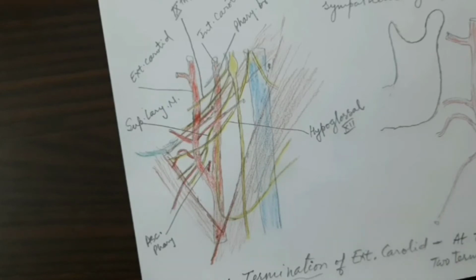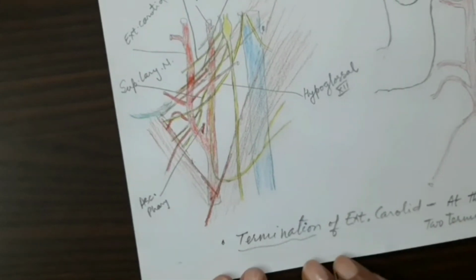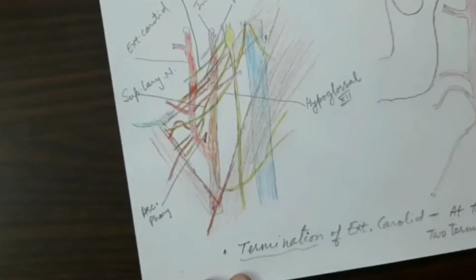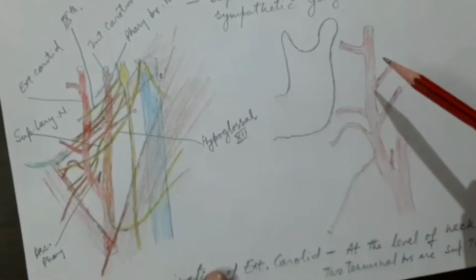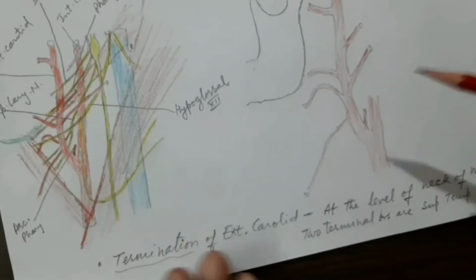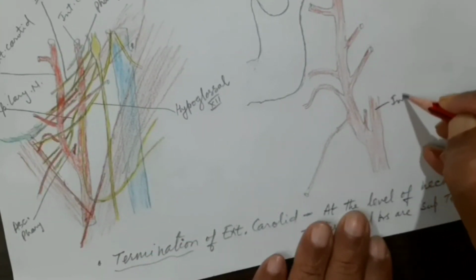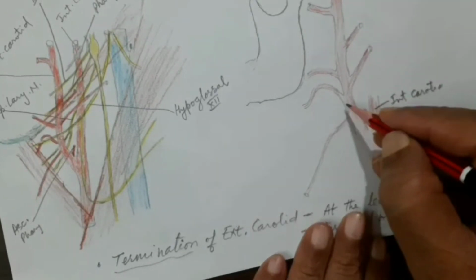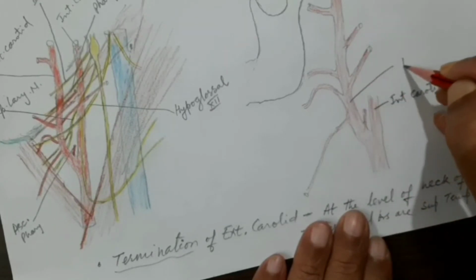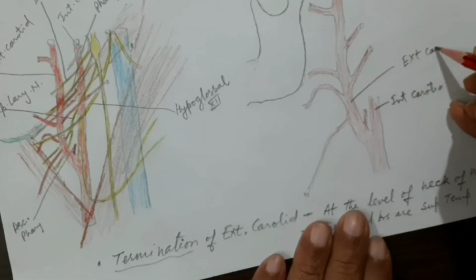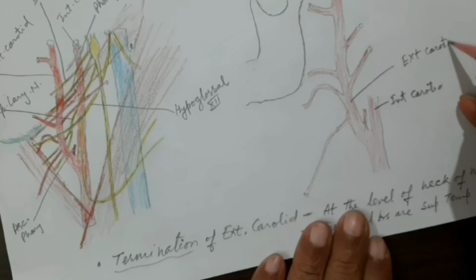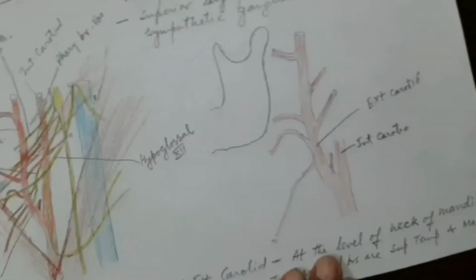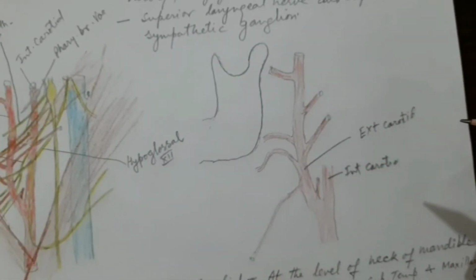Now we come to the termination. After relations, we come to the termination of the external carotid artery. Where will it terminate? This external carotid artery is here. This is the internal carotid. Let me write it here. Internal carotid. And this is the external carotid. I will write it here. External carotid, where it is dividing. This common carotid is dividing into two terminal branches, external and internal carotid artery.